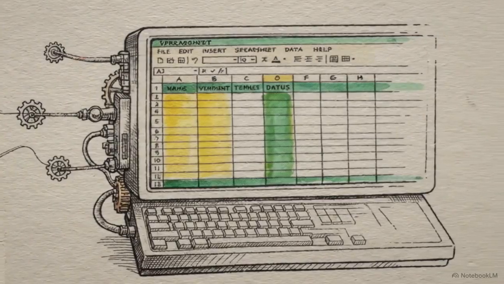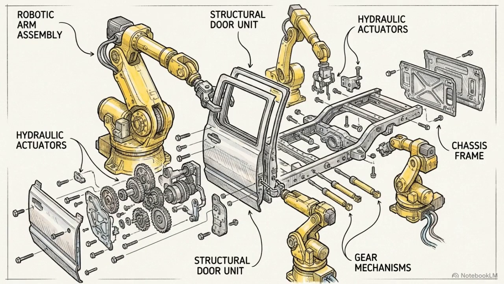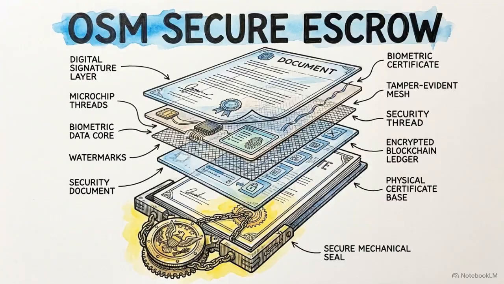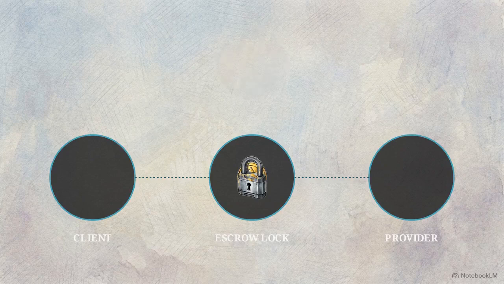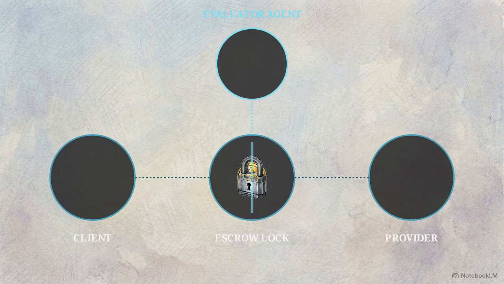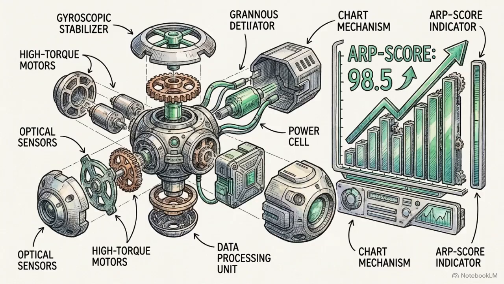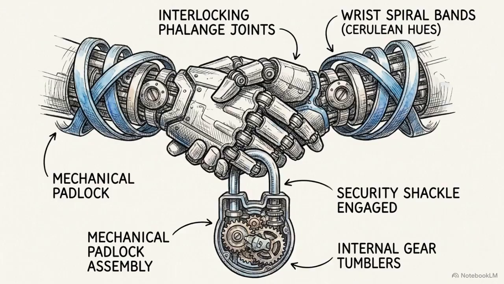While API payments handle instant transactions, complex industrial tasks require multi-step agreements and deferred settlement. These are managed through orchestration service mandates. This system utilizes an escrow-gated state machine. Funds are held in a smart contract and only released to the provider once an independent evaluator agent cryptographically verifies delivery. Completed mandates generate a reputation trail on the ledger, establishing a measurable trust score for every machine actor in the network. By enforcing code-based escrow and verification, agents can safely execute complex commercial agreements without the need for traditional legal intermediaries.